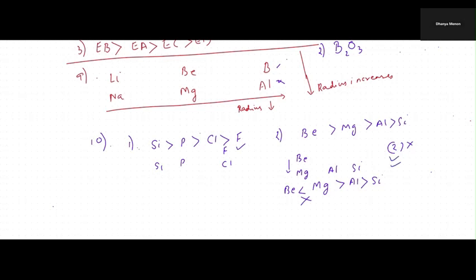Now students, coming to the next question, question number 11. The question is about the number of elements from the following that cannot form compounds with valencies which match their respective group valency.